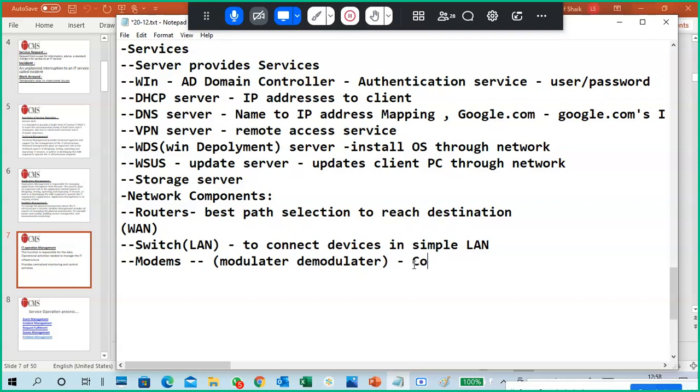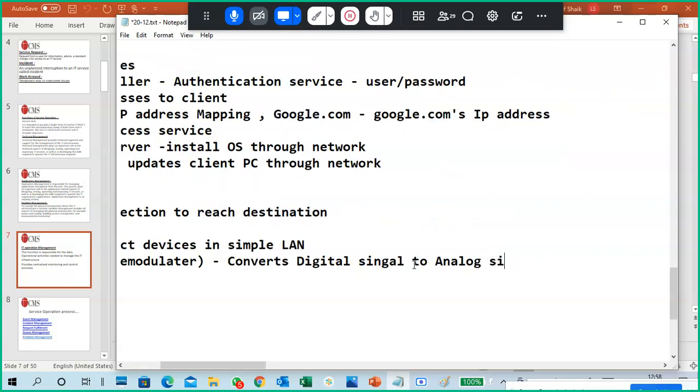So a modem converts digital signals to analog signals and vice versa.